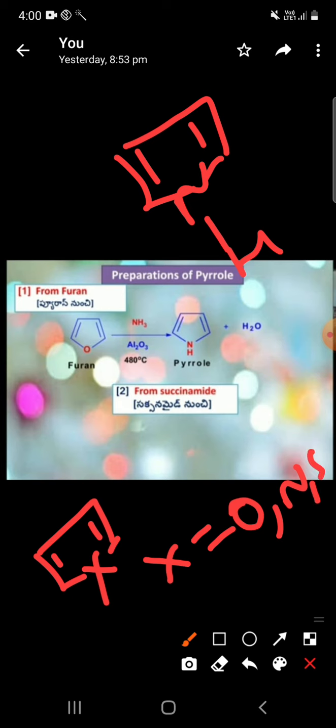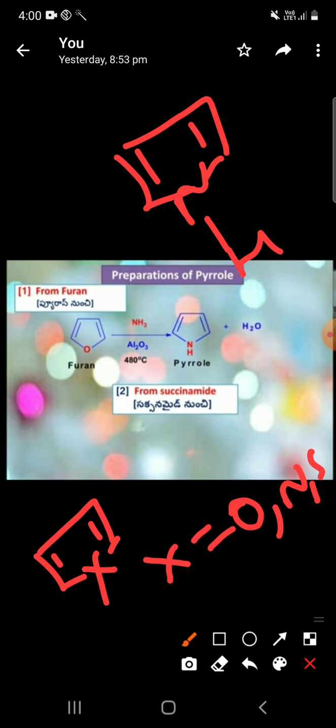X position means I can take oxygen, that is furan. Nitrogen, that is pyrrole. And sulfur, that is thiophene.